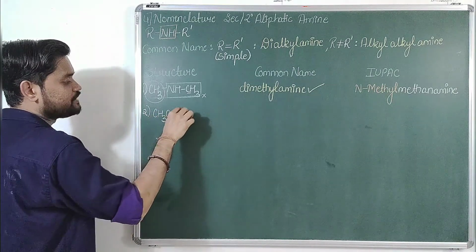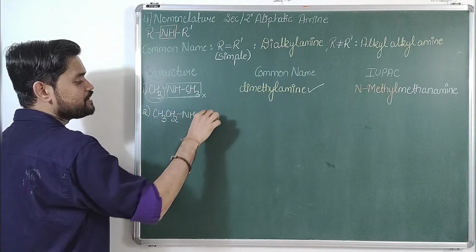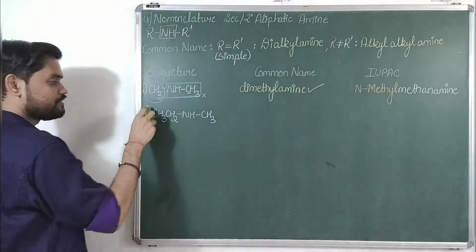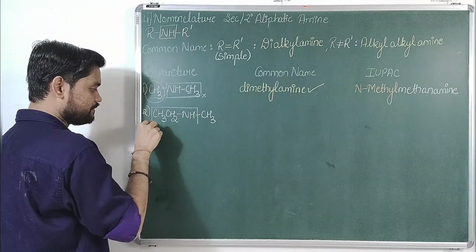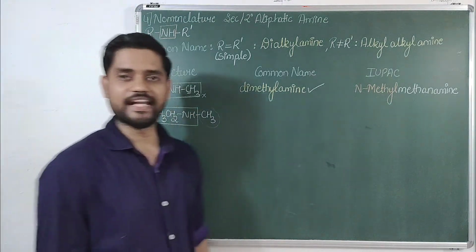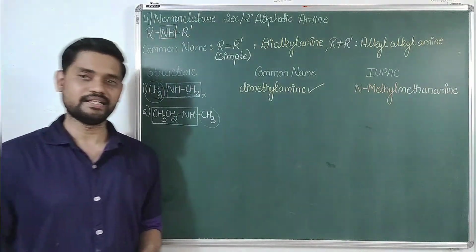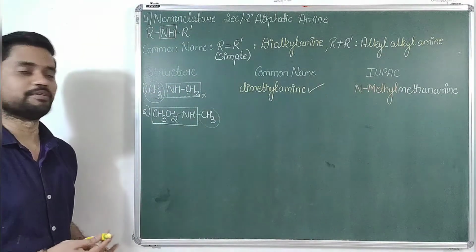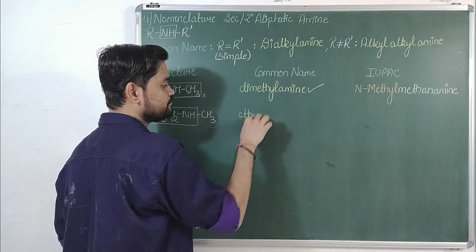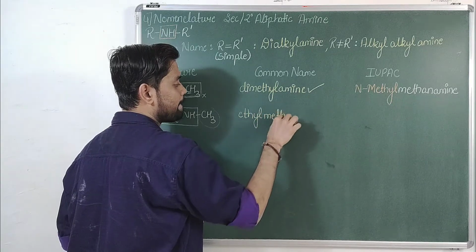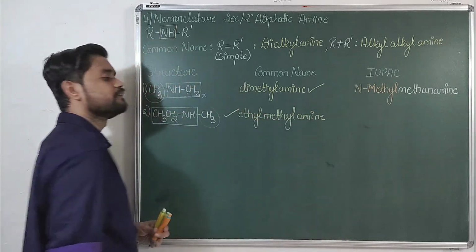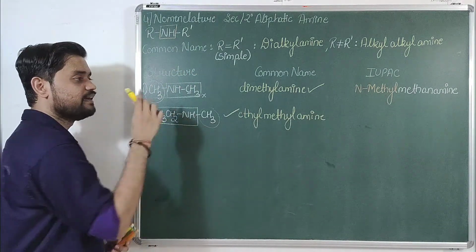Second one, CH3 CH2 NH CH3. Now you can see there are two different alkyl groups, and this alkyl group consists of more number of carbons. So now this will form the parent chain and this will remain as substituent. Quickly comment the common and IUPAC name of this compound. So guys, I hope you must have commented, and if you have commented the name as ethyl methyl amine, then you are perfectly alright. It is ethyl methyl amine.